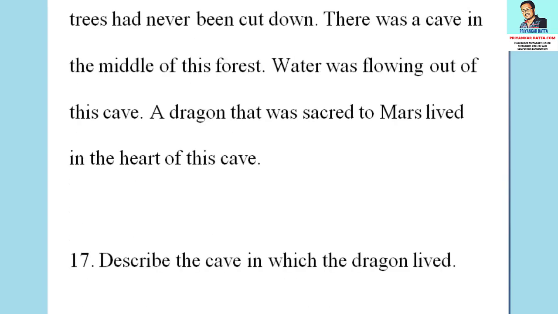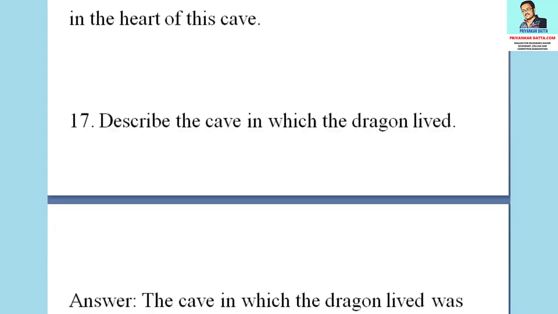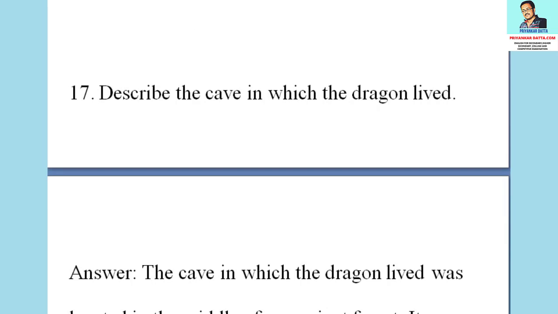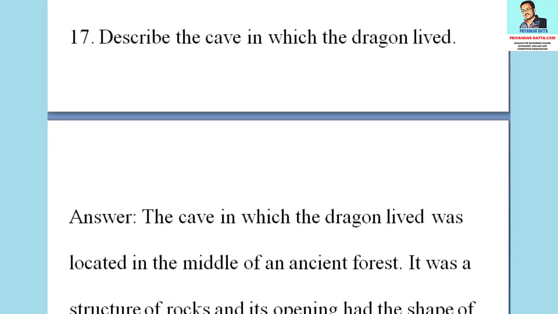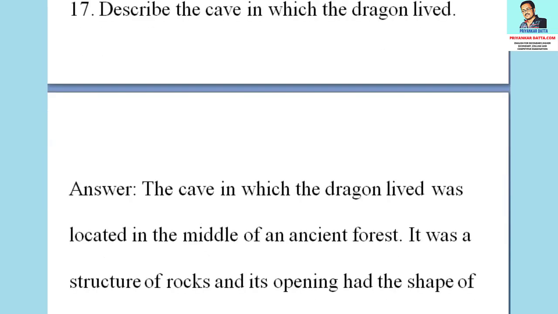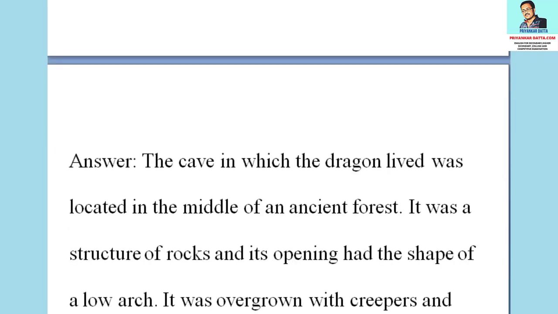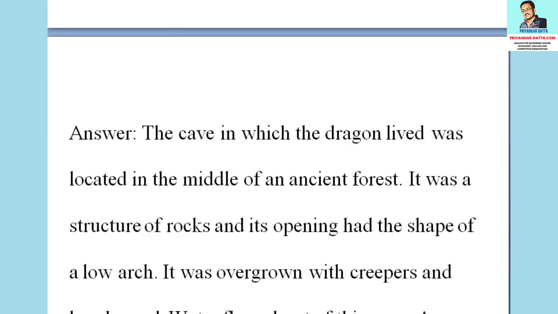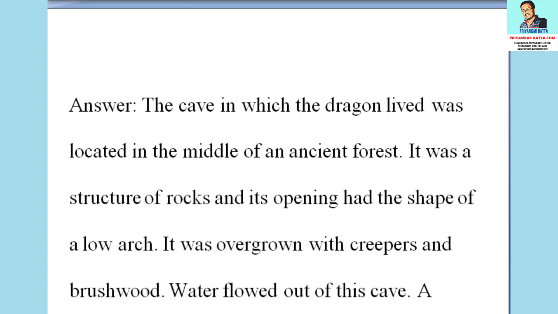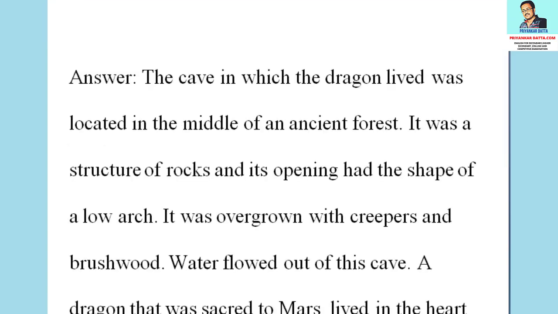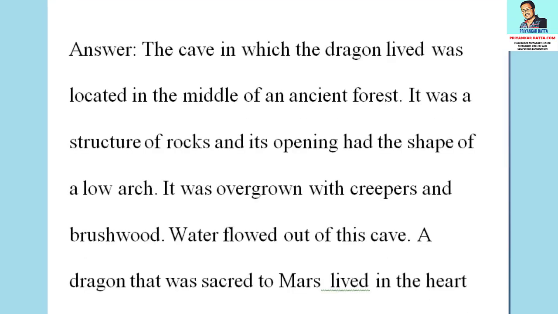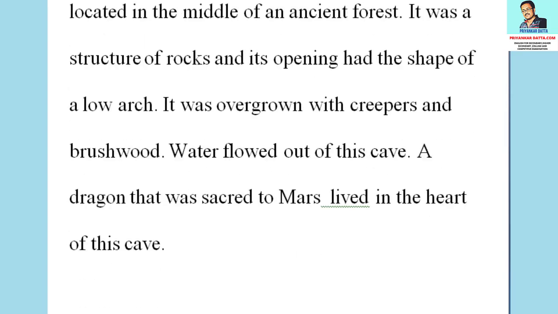The 17th question is, describe the cave in which the dragon lived. The answer to the question is, the cave in which the dragon lived was located in the middle of an ancient forest. It was a structure of rocks and its opening had the shape of a low arch. It was overgrown with creepers and brushwood. Water flowed out of this cave. A dragon that was sacred to Mars lived in the heart of this cave.